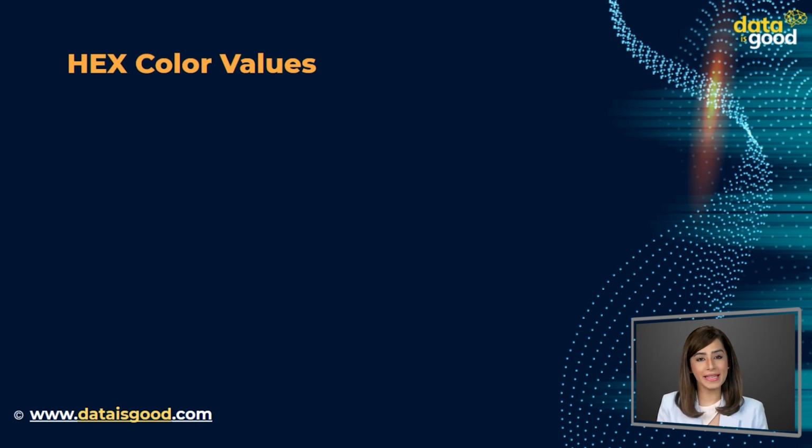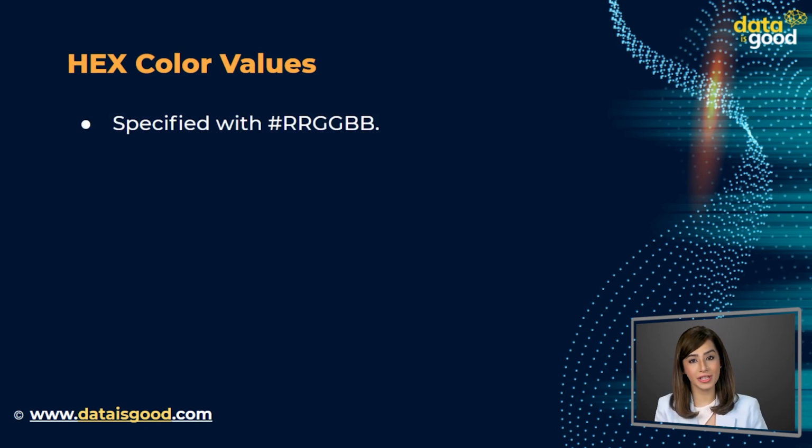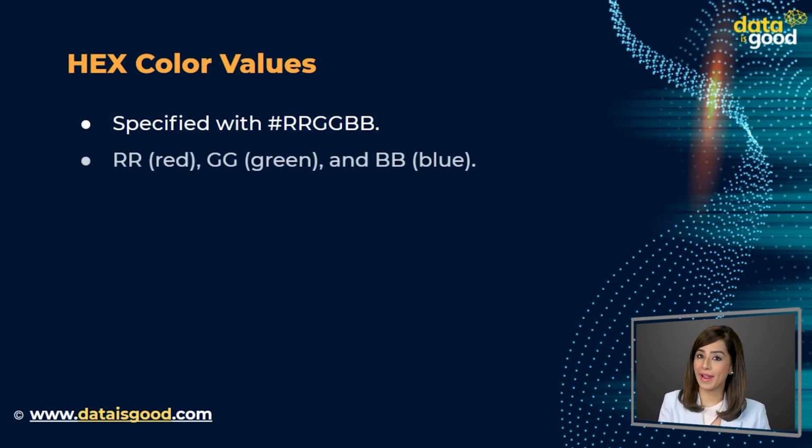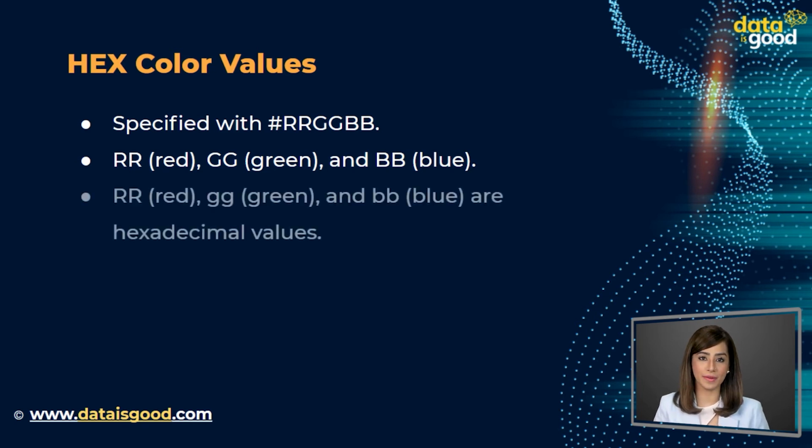Now, HEX color values. A hexadecimal color is specified with #RRGGBB, where RR is red, GG green, and BB blue. Hexadecimal integers specify the components of the color. RR red, GG green, and BB blue are hexadecimal values between 00 and FF, same as decimal 0 to 255.